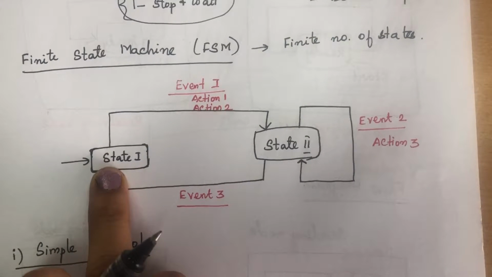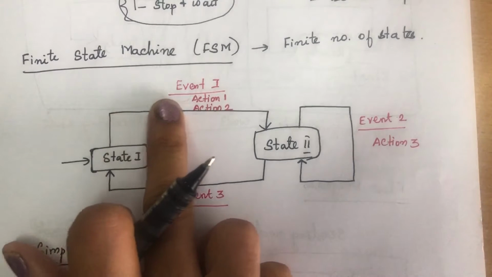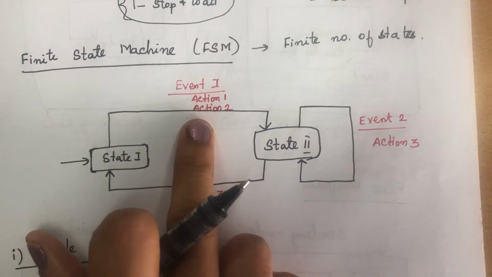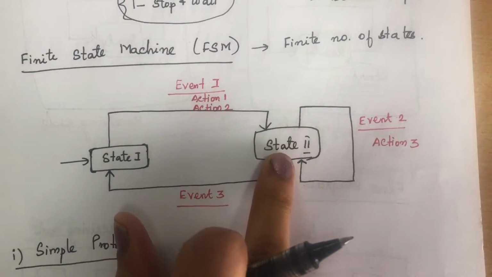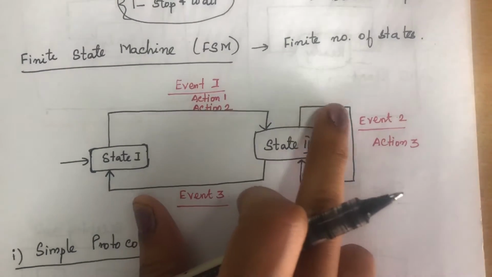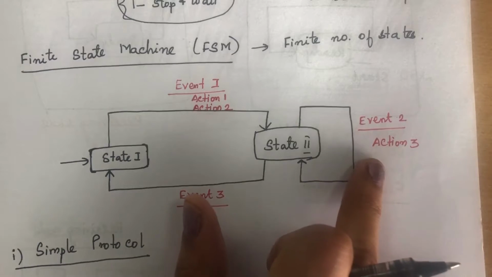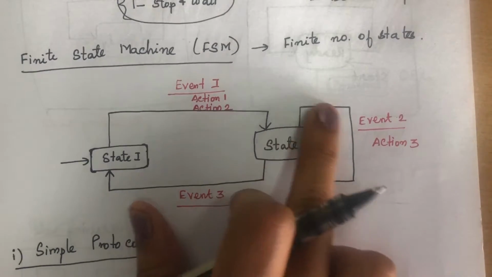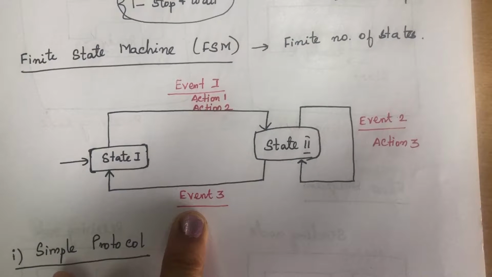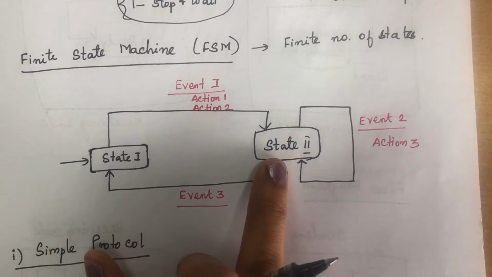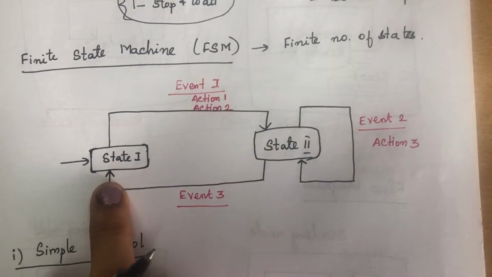Initially the machine will be in state 1. When an event occurs, the following actions will be performed and it will go to state 2. When the machine is in state 2, when event 2 occurs, action 3 will be performed and it will continue in the same state. When event 3 occurs, it does not perform any action, and it will move from state 2 to state 1.